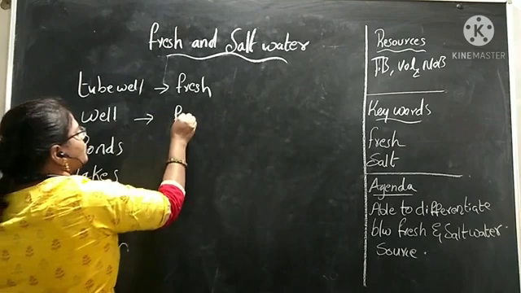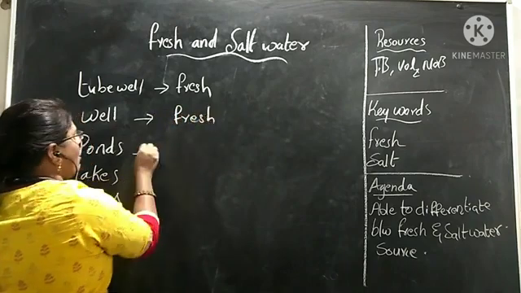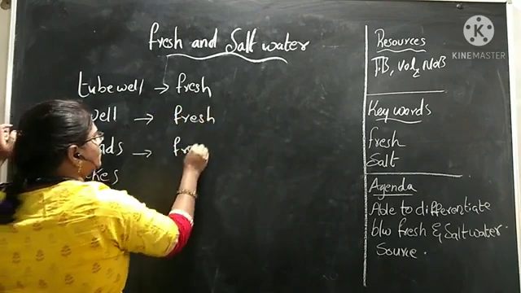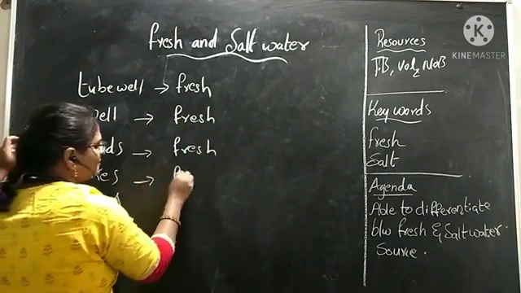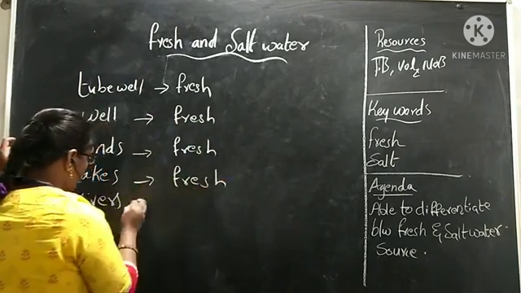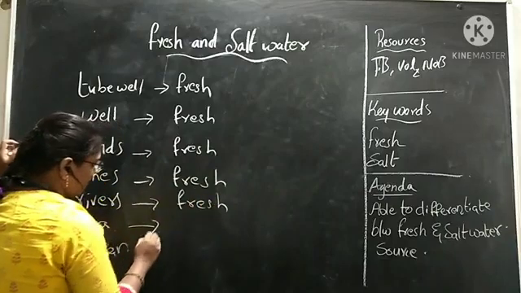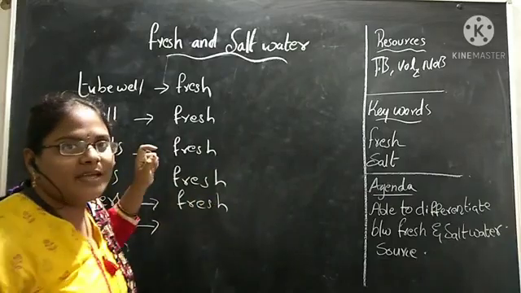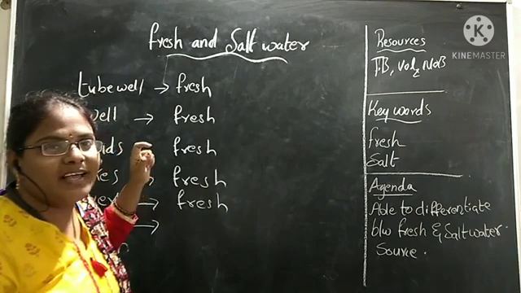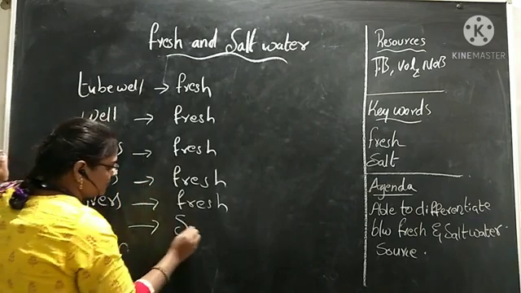Well, fresh. Ponds, fresh. Lakes, fresh. Rivers also, fresh water. Then coming to the sea, if you go to the beach and if you drink that water, how will it taste? Salty.